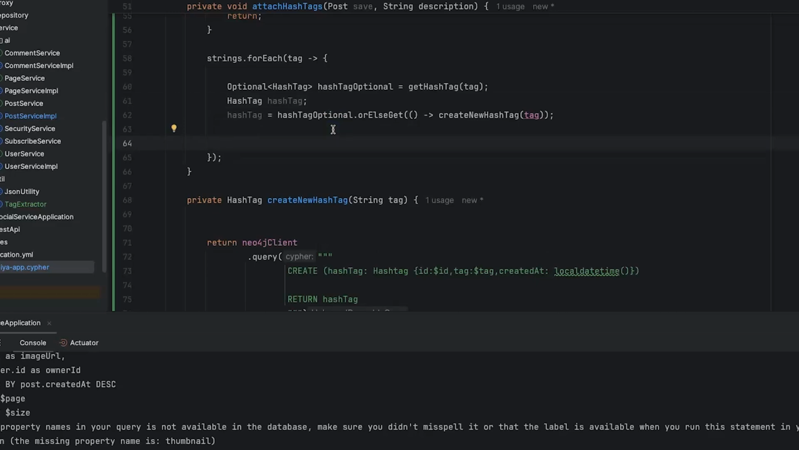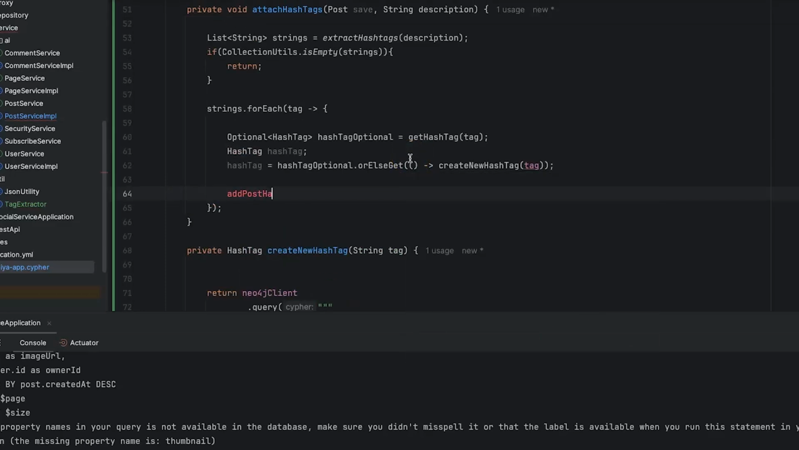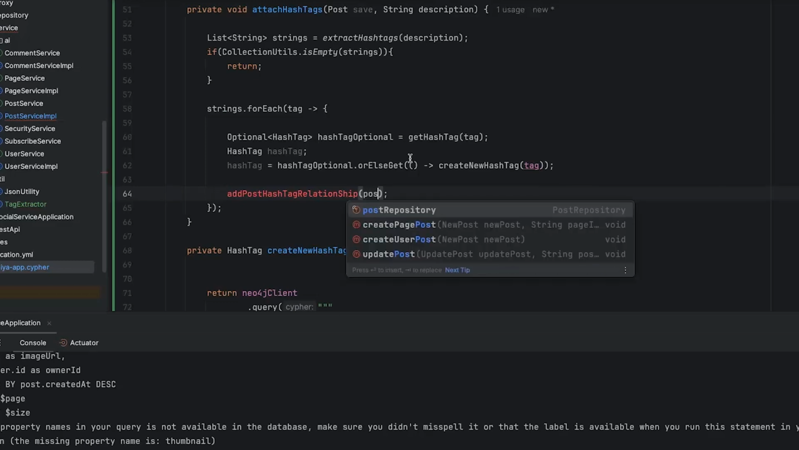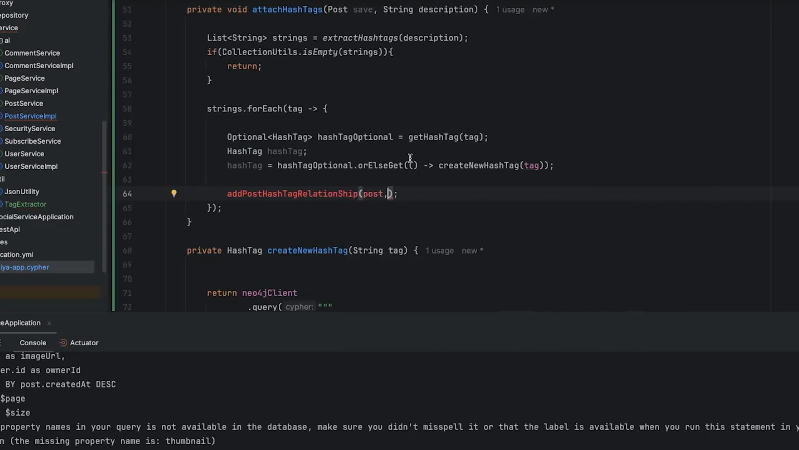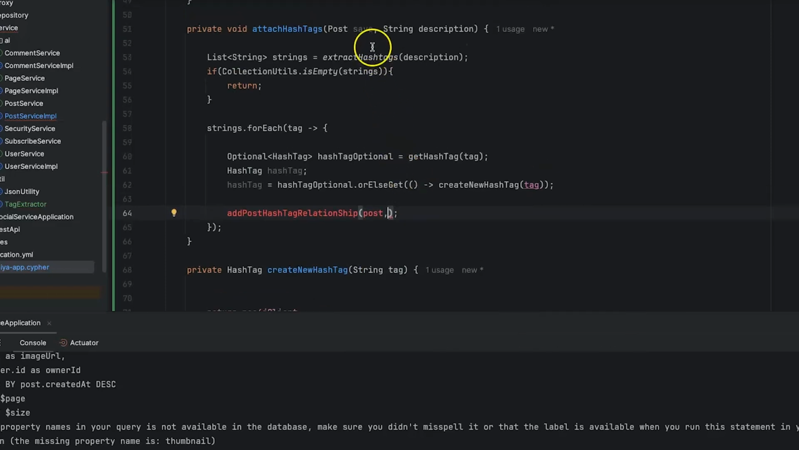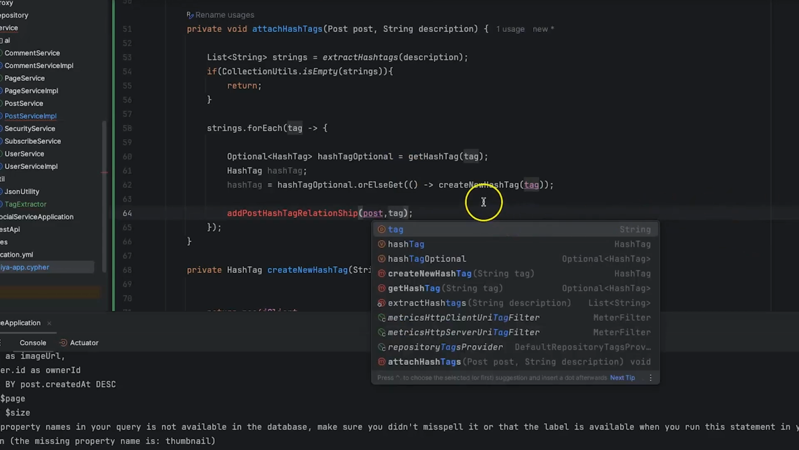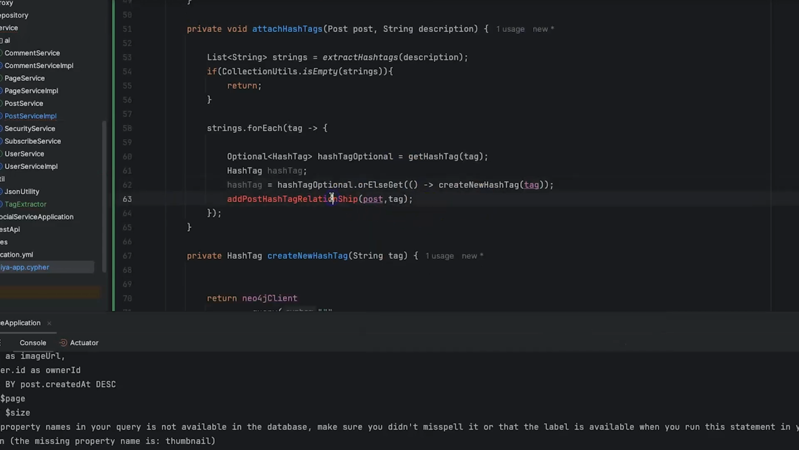We can just say add hashtag relationship, add post hashtag relationship. So by doing this, what we can do, I can pass the post, and here the post is this one, which is called save. So let me do this. It is the one that has been saved first. Then we can pass this tag. So let's create this method.